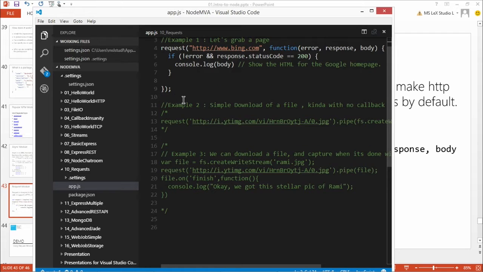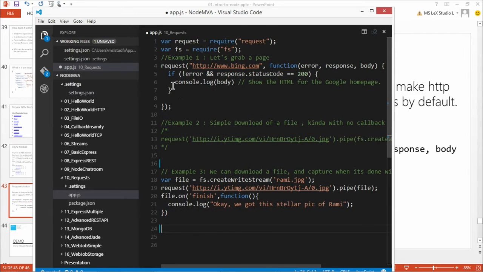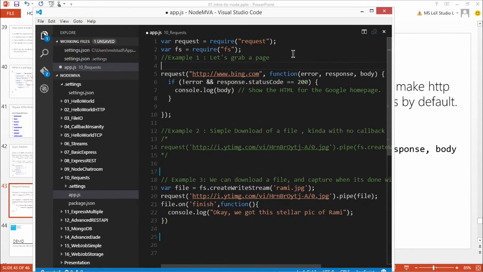But I have a couple other examples here, and I'm just going to uncomment this one, and I'll run this one maybe in a second. Wait a minute. Yes, this was a good one. This has something to do with me. Oh no. This one is one for you, my friend.